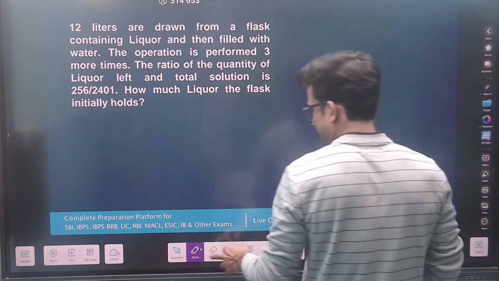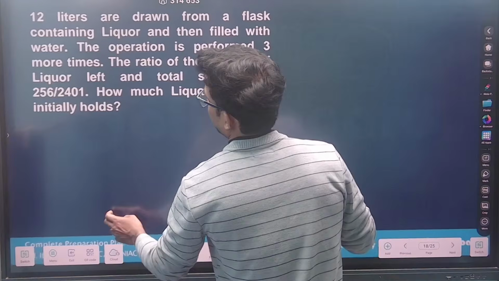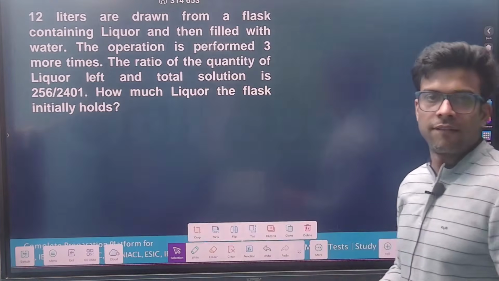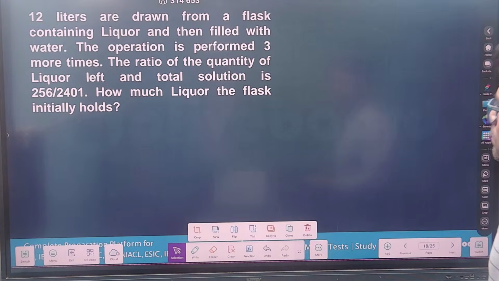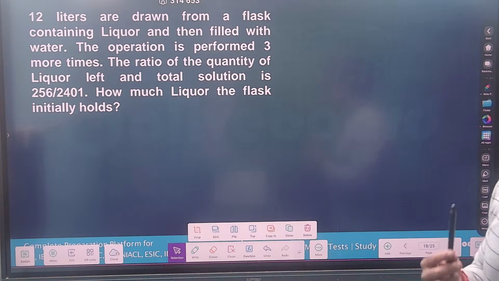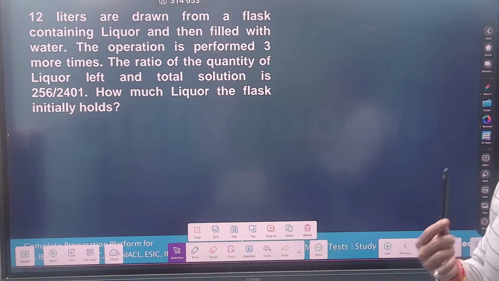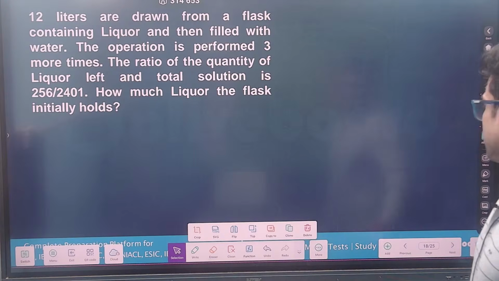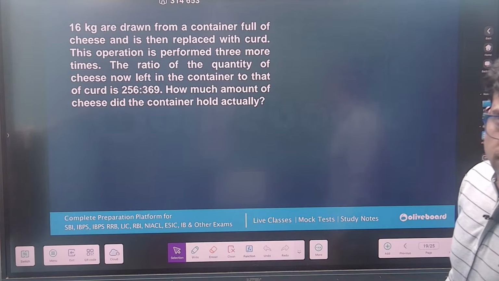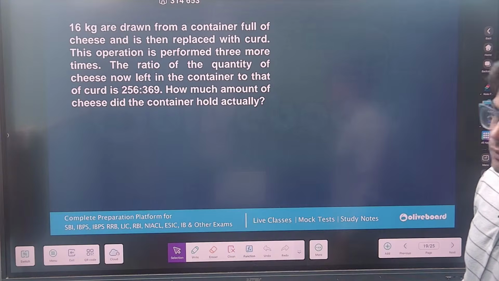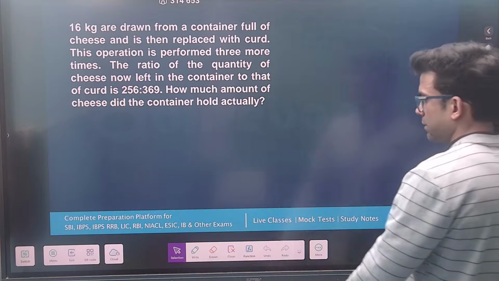Let's try this, come on. Wait a minute, we will not do this one. Yeah, we can try this. This is an easy one.